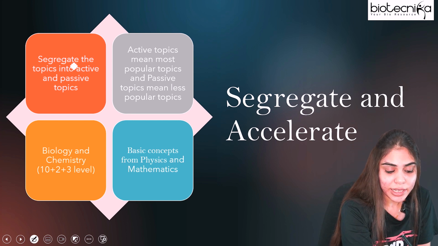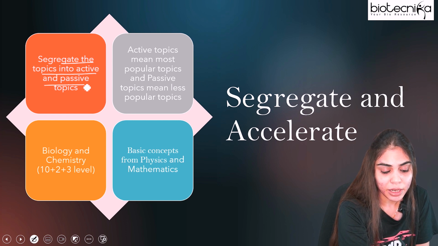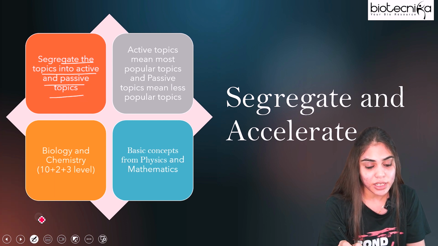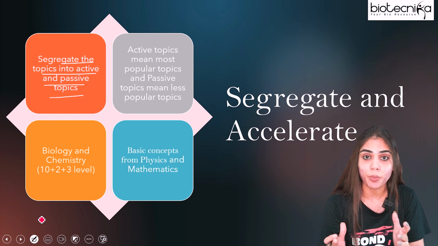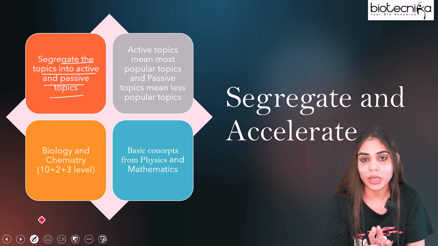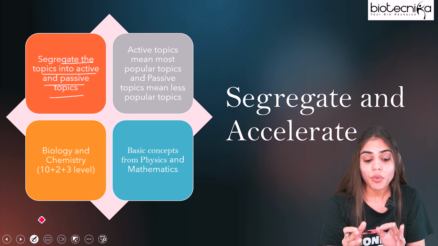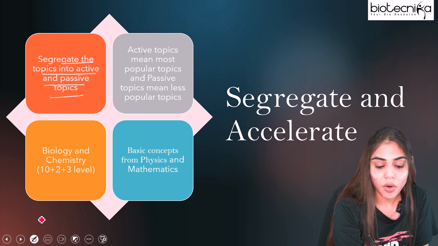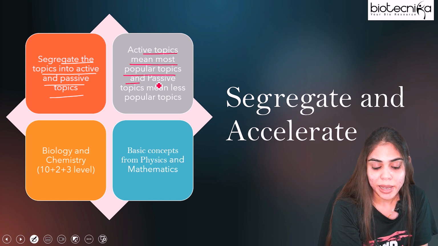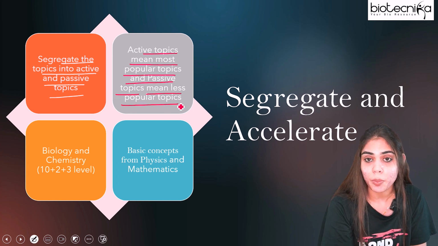Now you have to segregate the topics into active and passive topics. What do you understand by active topics? Active topics are those topics which are more popular. So you have to just go through the question paper and divide which topics are more important from the exam point of view. Those are called active topics. And the passive topics are the less popular topics.